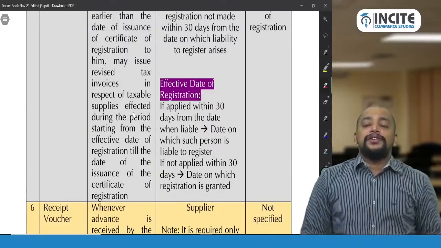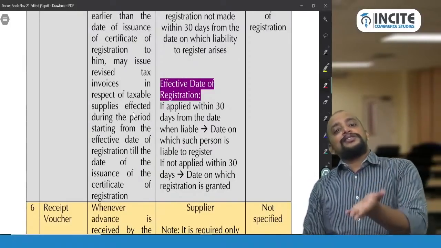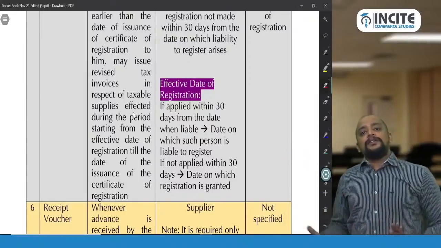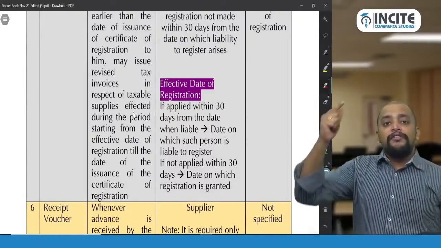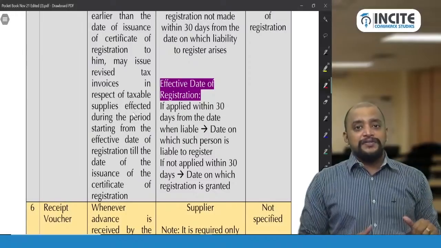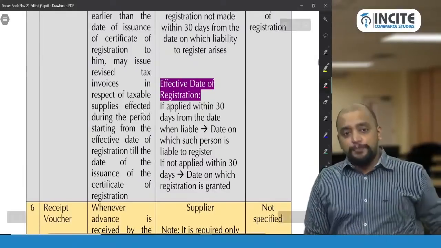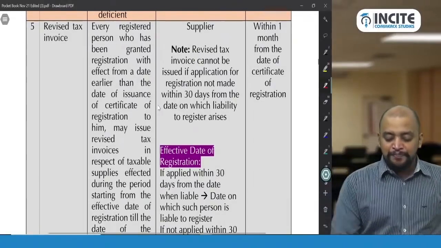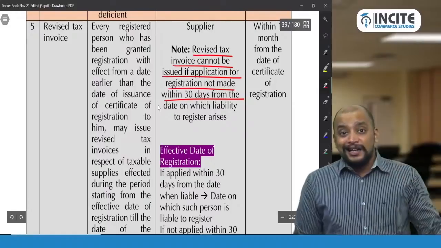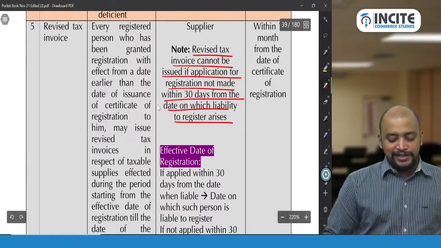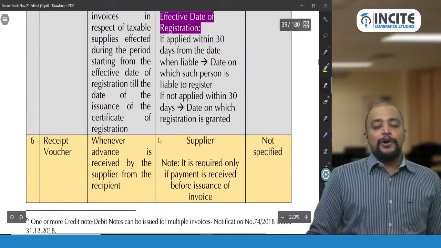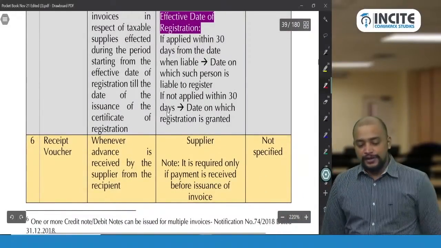First you need to make application for registration within 30 days, and thereafter you will get registration certificate at a later date, and from the date when you get the registration certificate, within 1 month you need to give revised tax invoice for the outward supplies between the effective date of registration till the date of certificate of registration. But this facility is not possible if the application is not made in time. That is, revised tax invoice cannot be issued if application for registration is not made within 30 days from the date when liability to register arises. Okay, time limit within 1 month from the date of certificate of registration. So this point is important, what is taken as the effective date of registration.